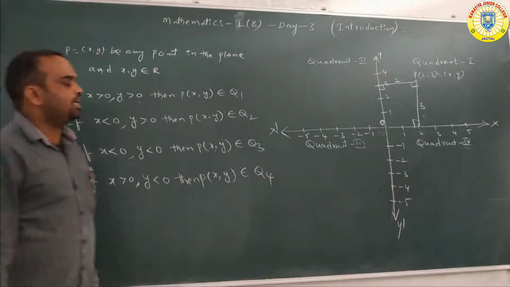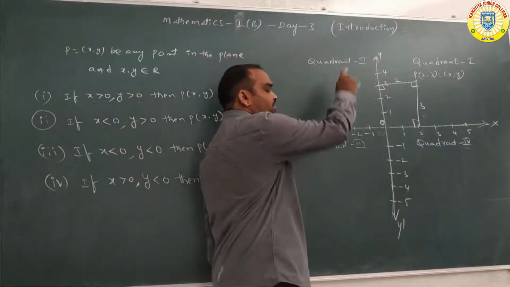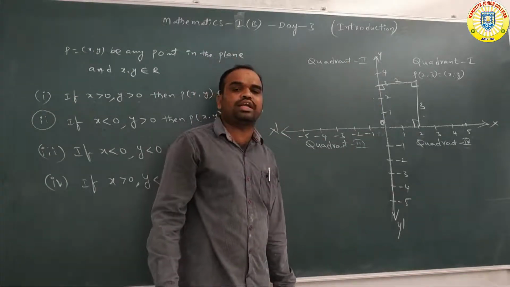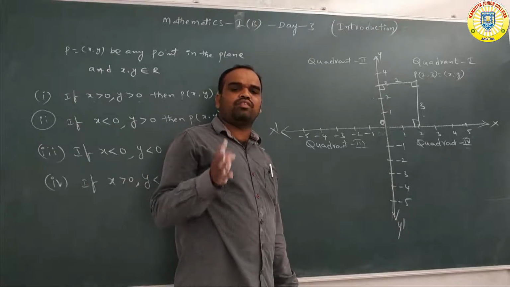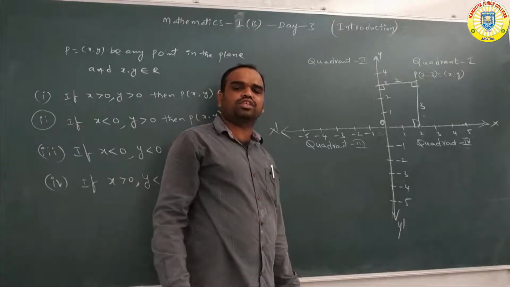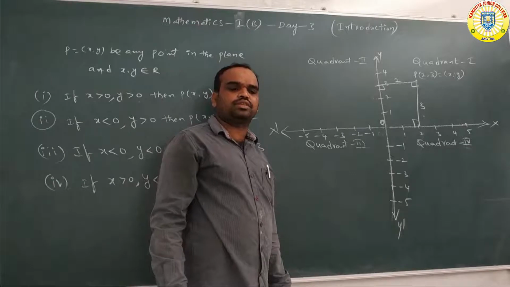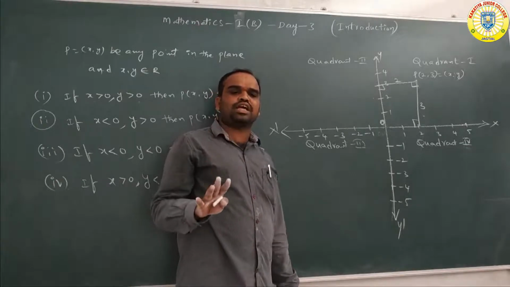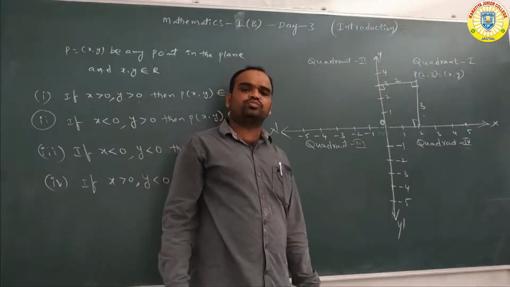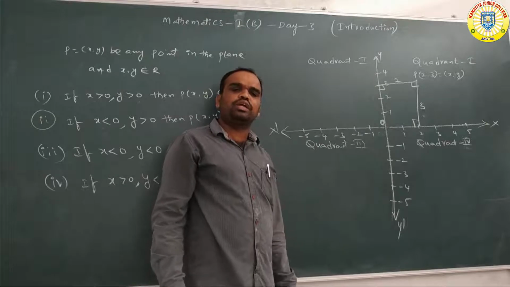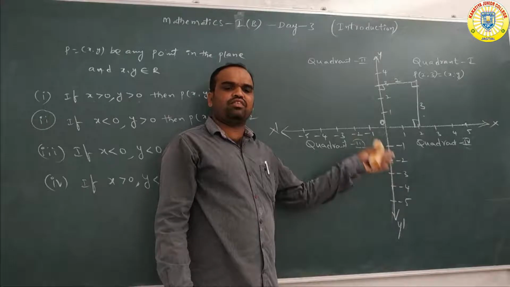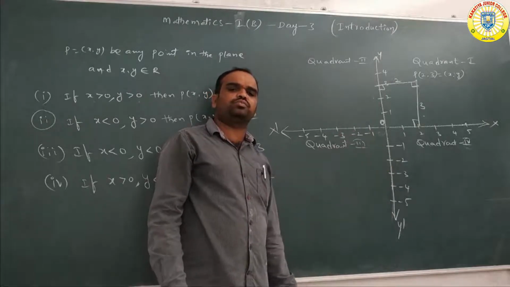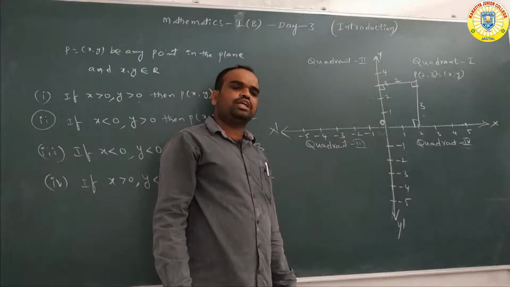Understand? The x axis and y axis are called the coordinate axes. The x axis and y axis are always mutually perpendicular to each other.